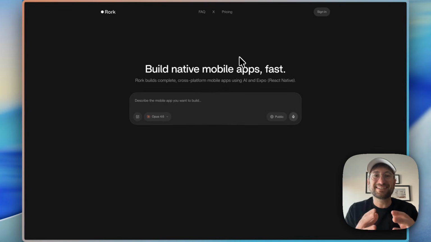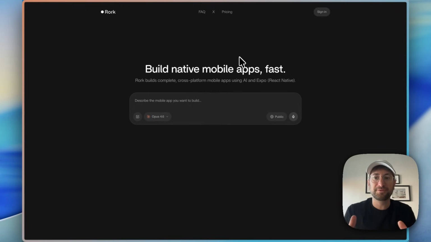So Rourke is a native mobile app vibe coding platform. What that means is it builds apps for you that can be put onto the Apple App Store or the Android Play Store. And it also is full stack. It's all in one. There's a backend database, user authentication. It helps you do all of that together. So that's what separates Rourke from the other platforms.